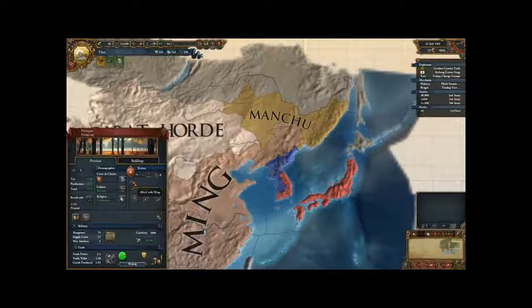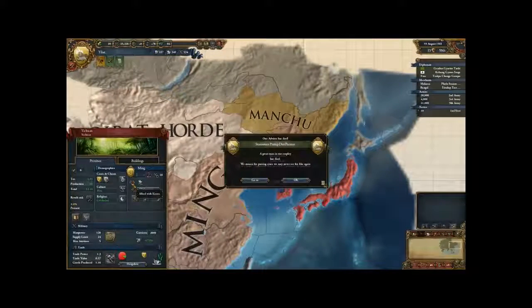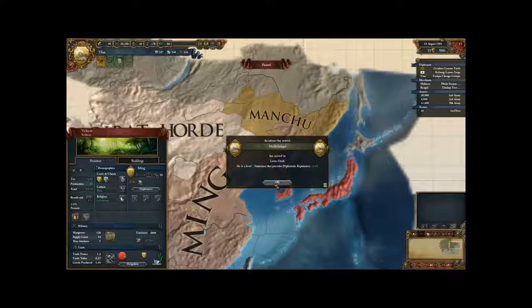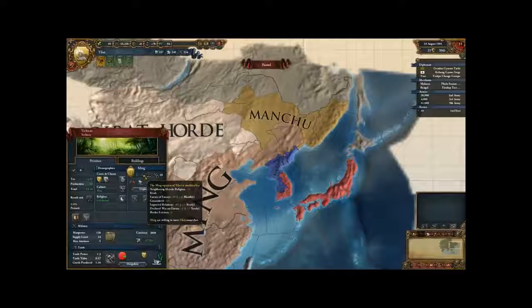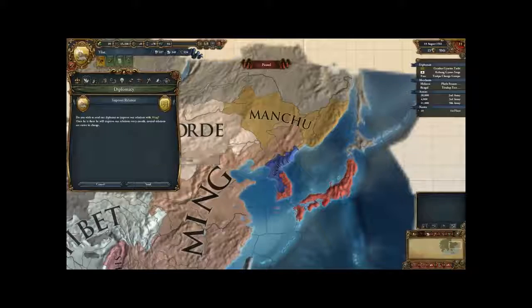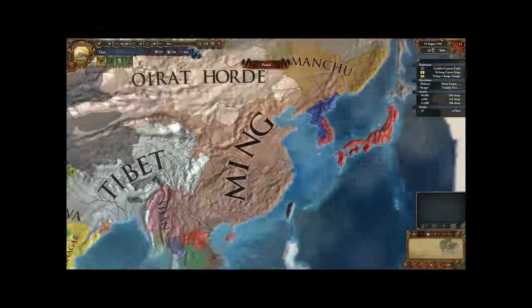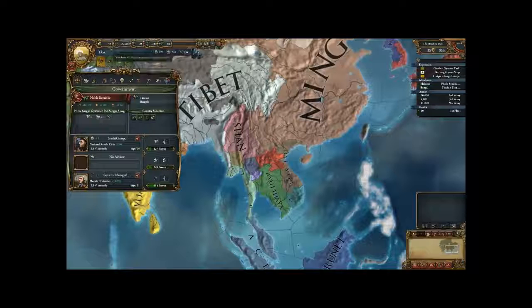Korea over here, they are allied with Ming. Ming has, as allies, just Korea. Okay? Ming also have a negative opinion of us, so let us go and alleviate that by sending a diplomat to go and improve relations.